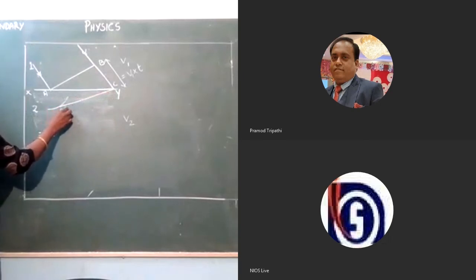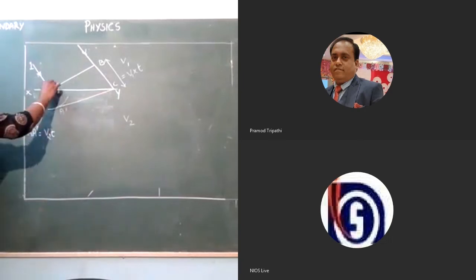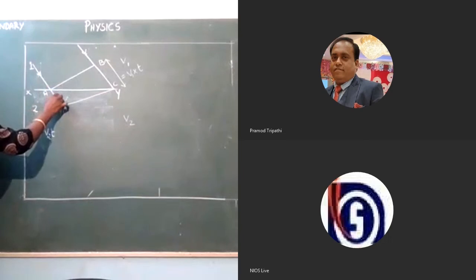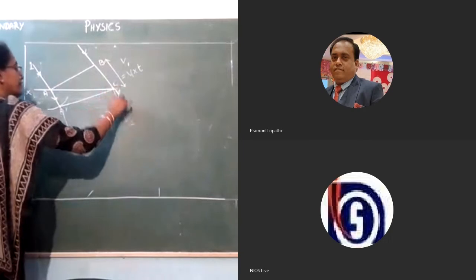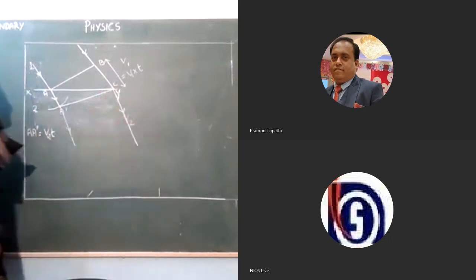And mark this point as A dash. So A dash is equal to V2 into T. Connect the point A to A dash. Now A dash C will be the refracted wavefront. Draw the normals to these 2 points. These can be representing the refracted rays.